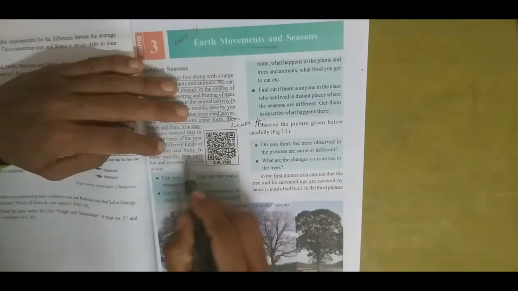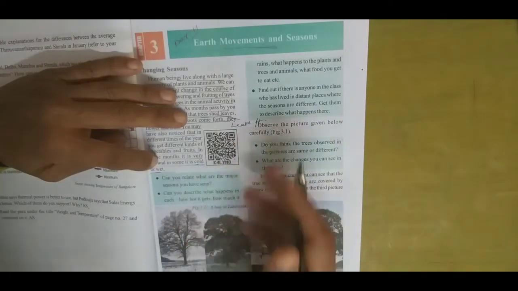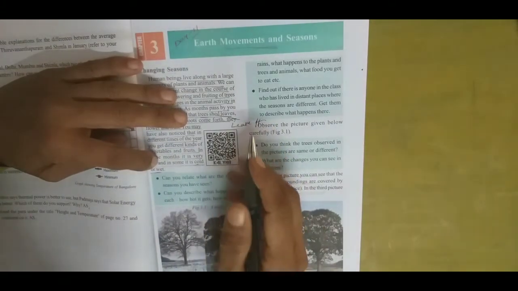In some months it is very hot, and in some it's very cold. Some months are very hot, whereas some months are very cold. For example, April and May, these two months are very hot. Even in the first or second week of June, it will be very hot. But the month of May is very hot. Again, some months are very cold. January is the coldest month in the year. December, January, very cold.